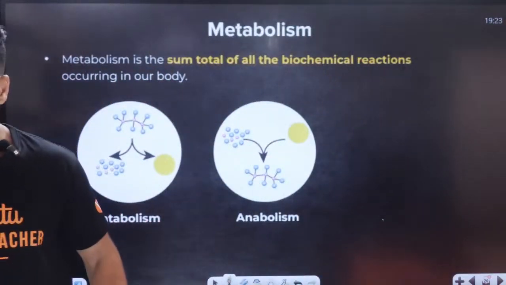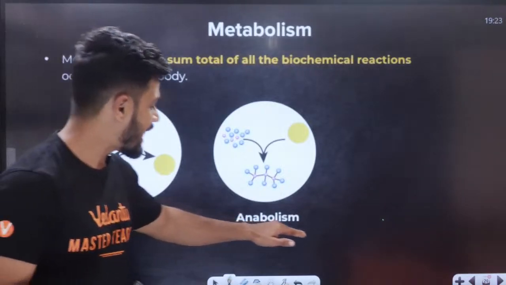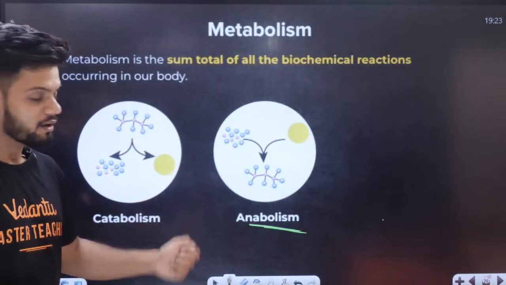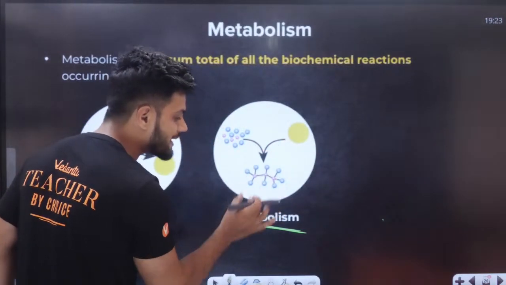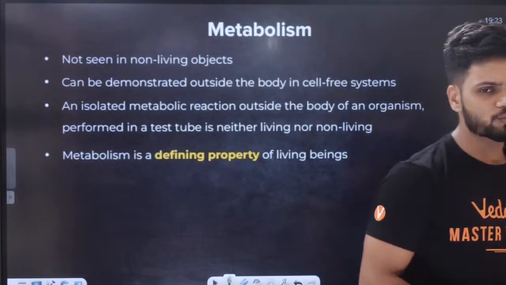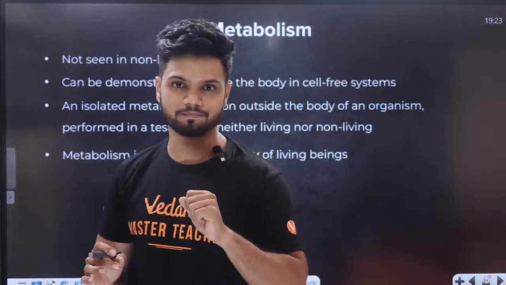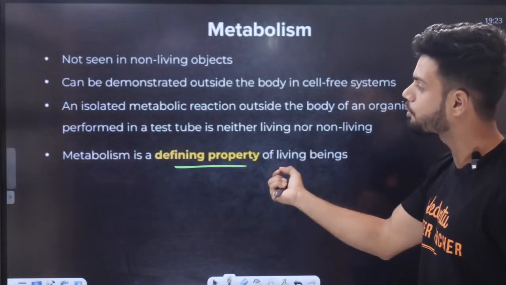Okay. Now, what about anabolism, is it breaking or making? Anabolism is making. We take simple substances, use the energy and make complex substances. That is anabolism. Now students, you need to understand one small thing: there is no exception to this rule. Metabolism is a defining property, the first defining property right here.